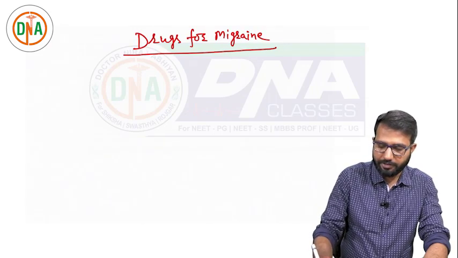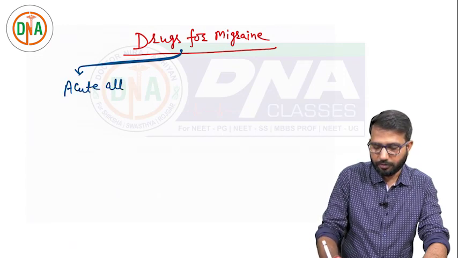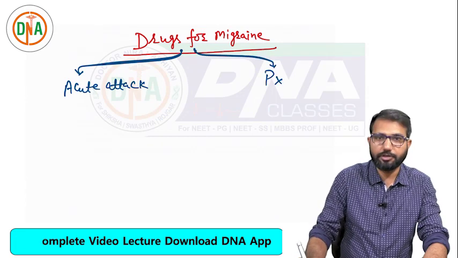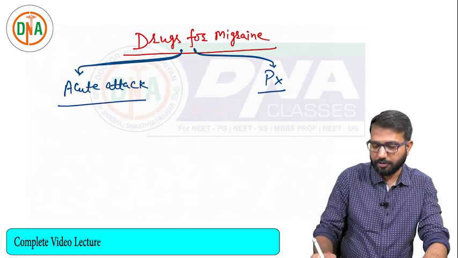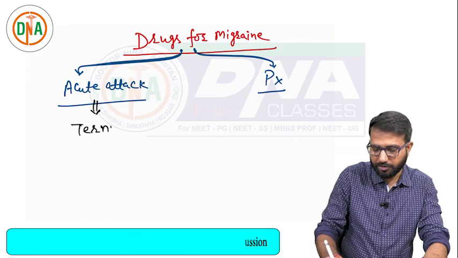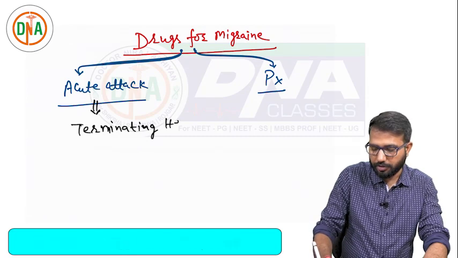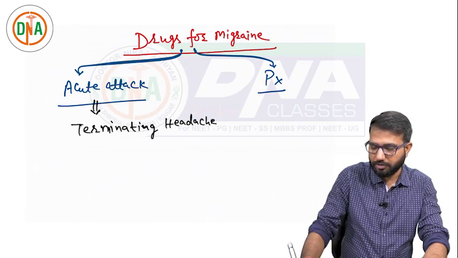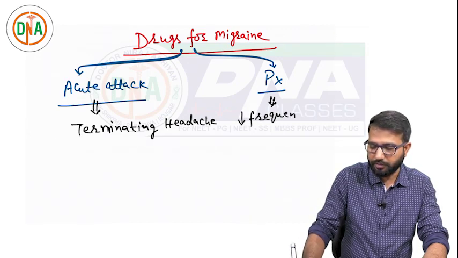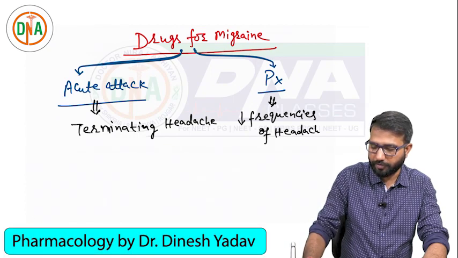For migraine, we can divide the drugs into two parts: the drugs for acute attack and the drugs for prophylaxis. What is the purpose of using prophylactic drugs in a migraine patient? In acute attack, we want the termination of headache. And prophylaxis means to decrease the frequency of migraine attacks. That is the purpose of drugs for prophylaxis.